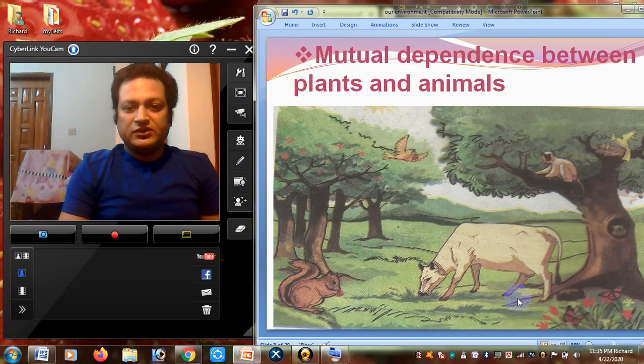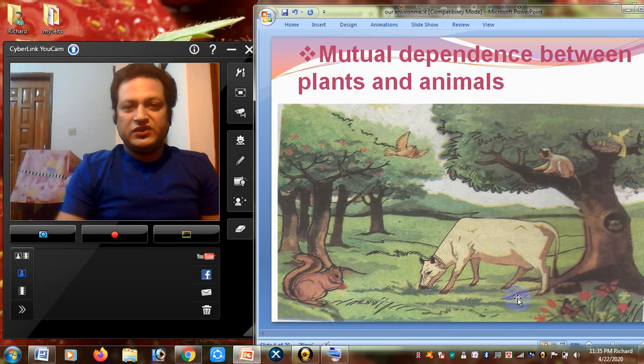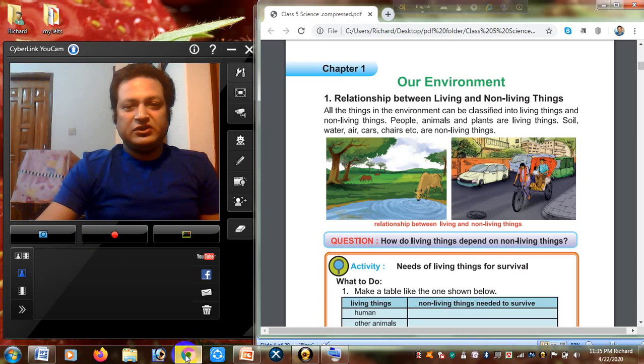Okay, so see, mutual dependence between plants and animals. Students, what does it mean? Mutual means cooperative movement. You have to help each other. That means our relationship with plants is indispensable.